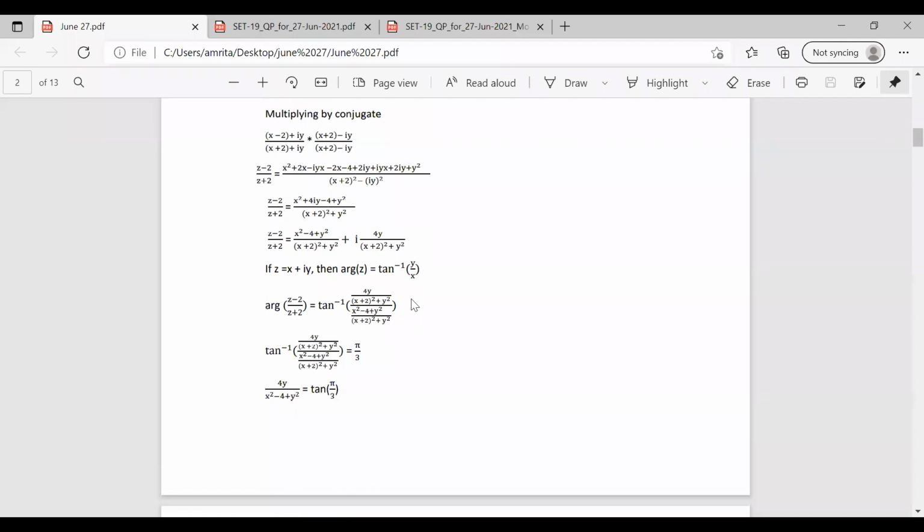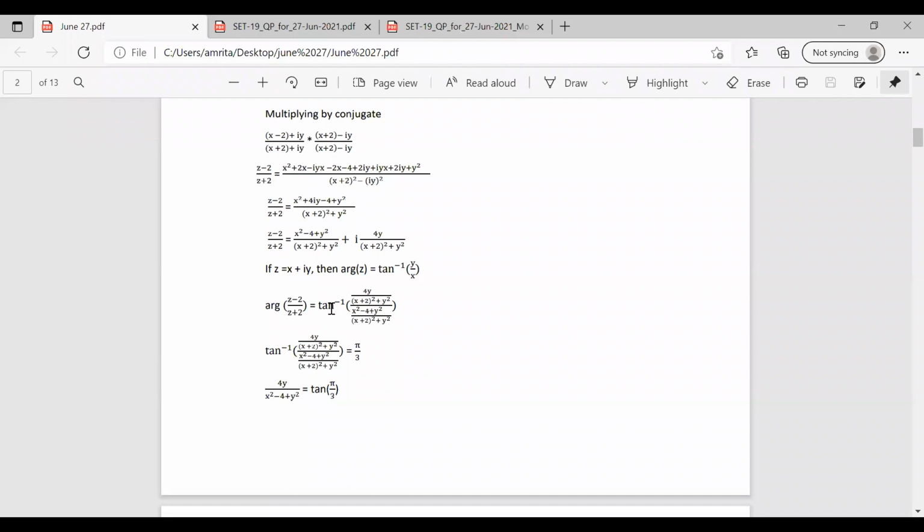And we know that argument of z is equal to tan inverse of y by x. We have developed this equation in the format of x plus iy. We have the value of y as 4y by x plus 2 whole square plus y square and x as x square minus 4 plus y square by x plus 2 whole square plus y square.